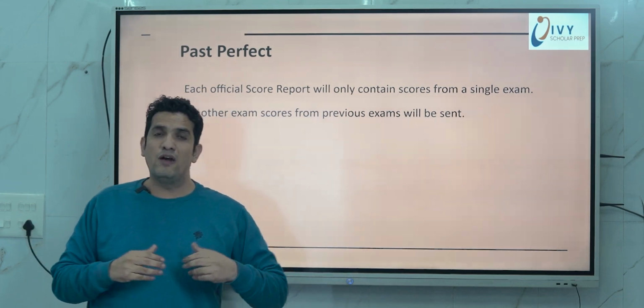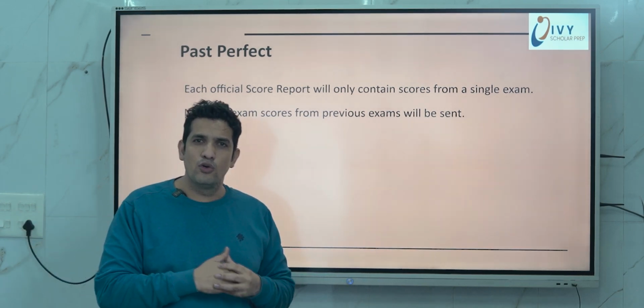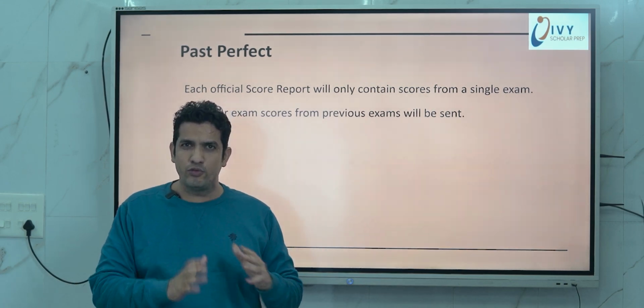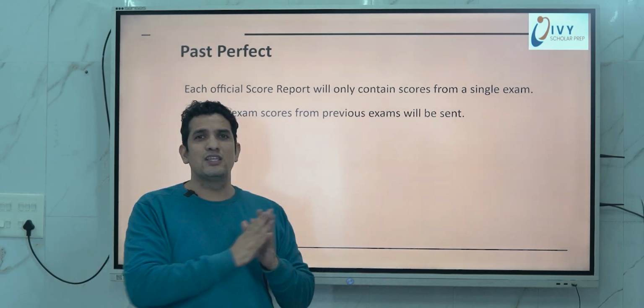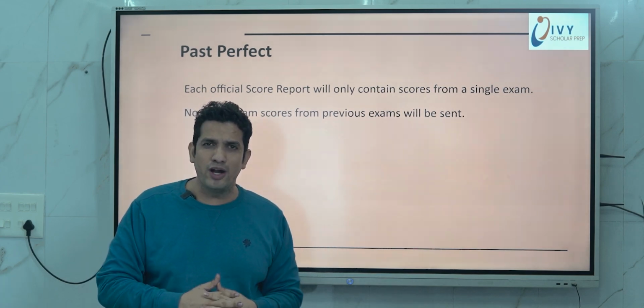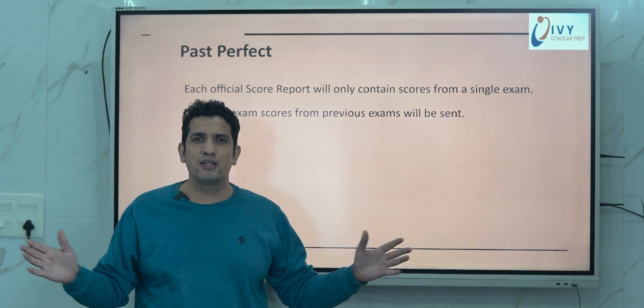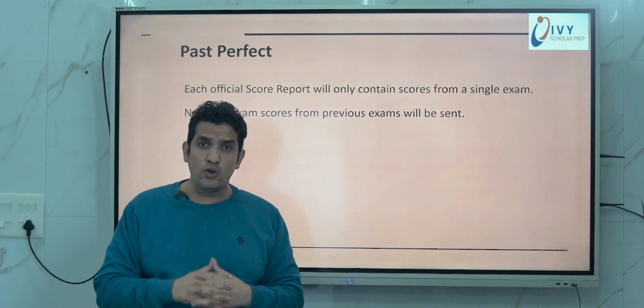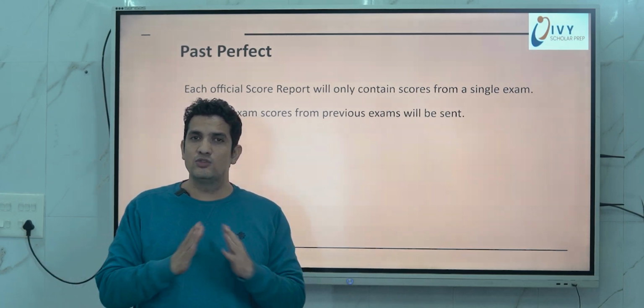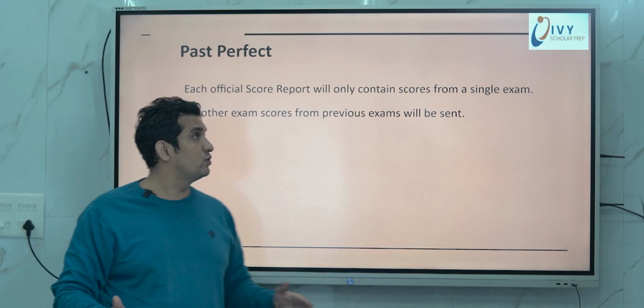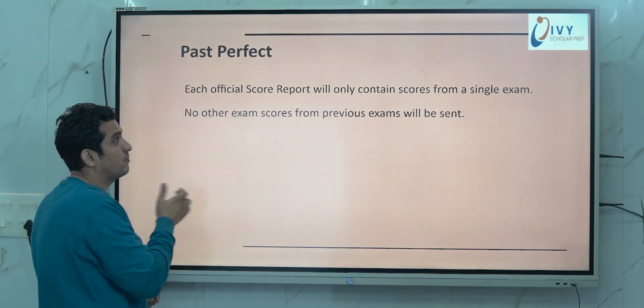So if you have to send your score report somewhere, you can send whichever you feel is a good fit for the university. If a university is looking for more quant and I got less in other sections, it doesn't matter, you can send that score. If someone is looking for an overall great score, you can send that report. So the choice is all yours. That's one amazing thing from the GMAT people.